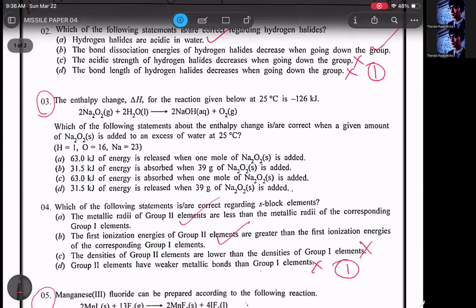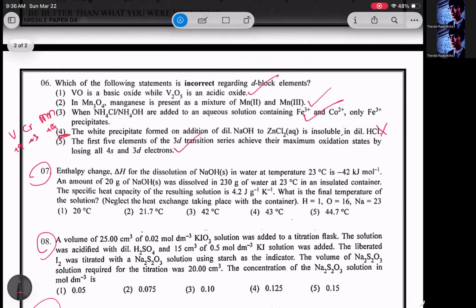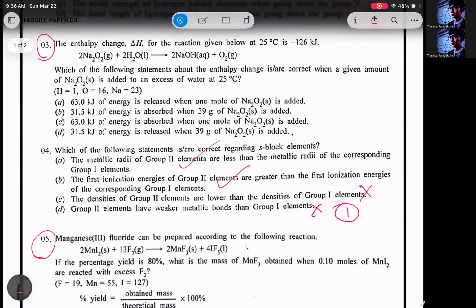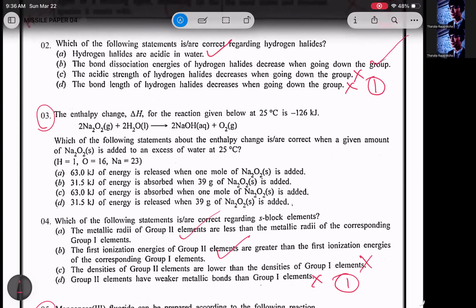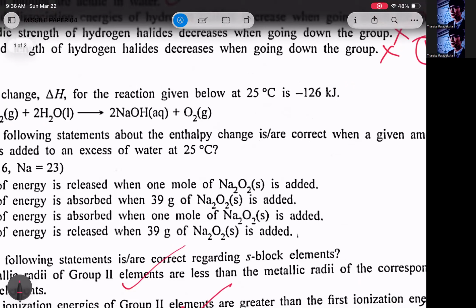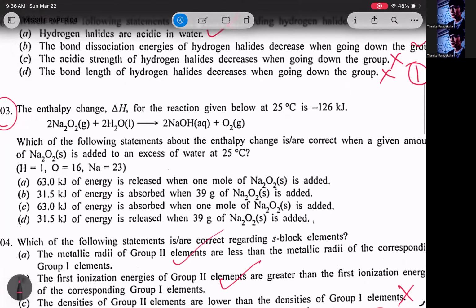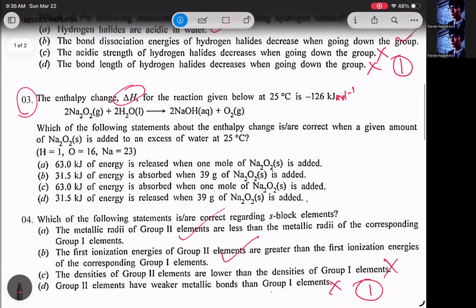There are 5 questions to do. Let's see. Third one, the enthalpy change delta H for the reaction given below at 25 degrees Celsius is minus 126 kilojoules. The delta H should be per mole. Maybe it's a mistake, right? They have given delta H. Delta H is enthalpy change, that is kilojoules per mole.